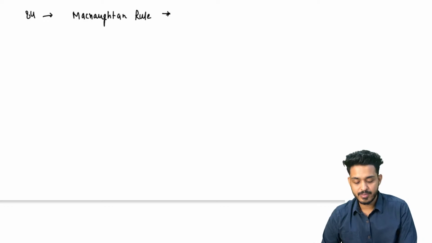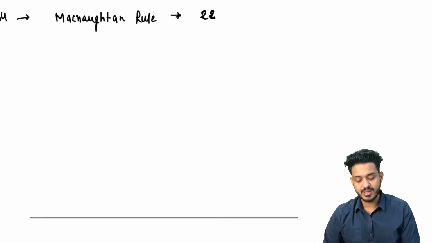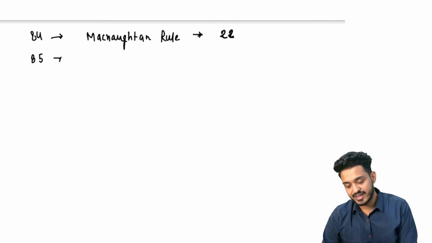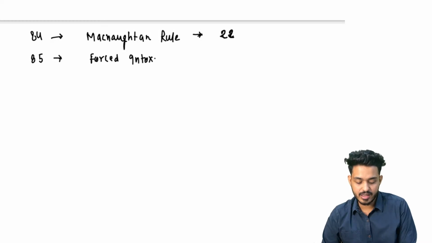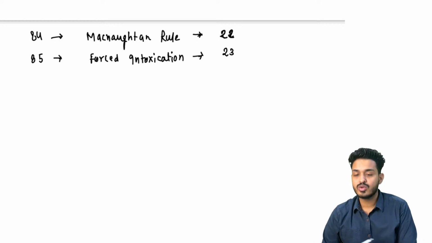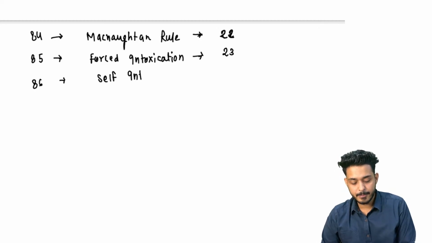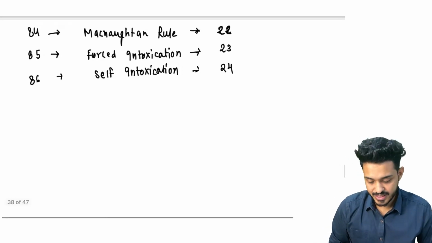Now what we need to remember, that is going to be double 2 BNS, right? Next, earlier we used to have 85 for forced intoxication. किसी ने ज़बरदस्ती ड्रिंक करा दिया, कोई ड्रग्स दे दिए, that is known as forced intoxication. Now we are having 23 BNS for that. 86 is for self intoxication, खुद ने ले लिया कोई भी thing, that is going to be 86. Now it is going to be 24 BNS, right?